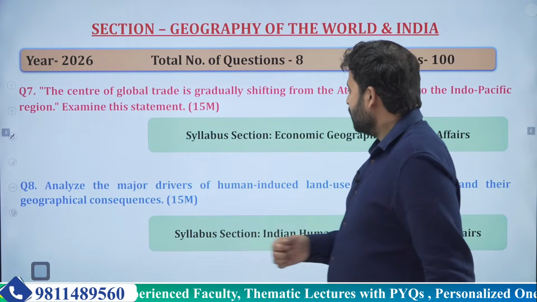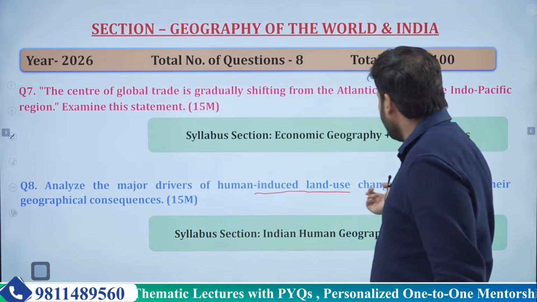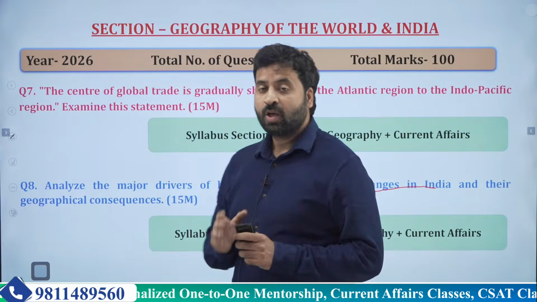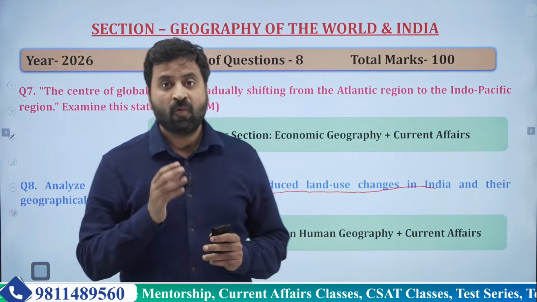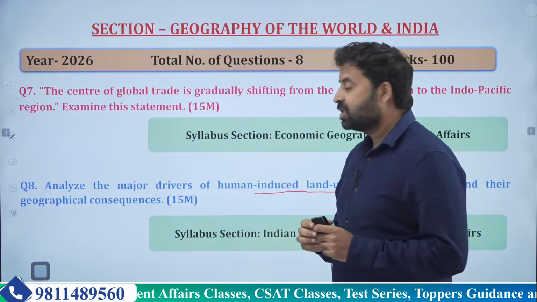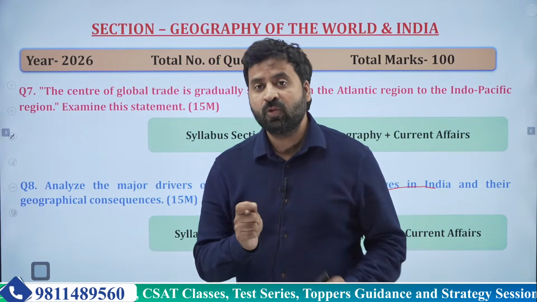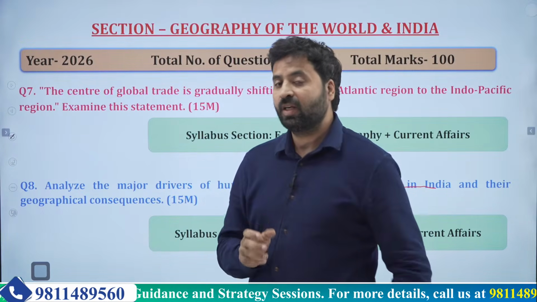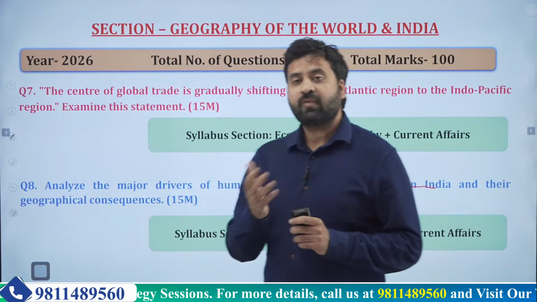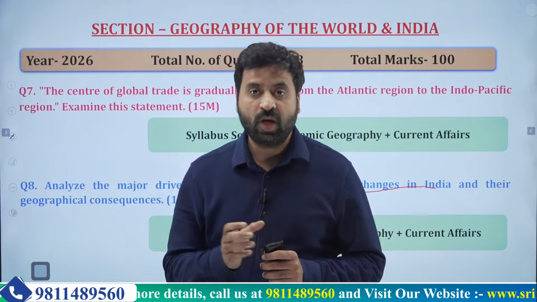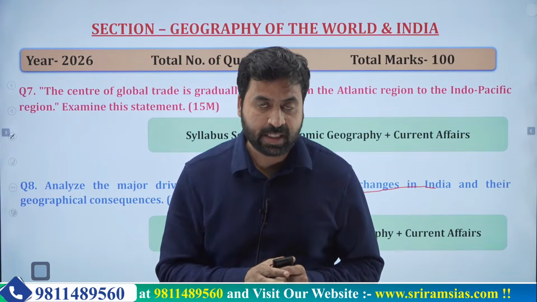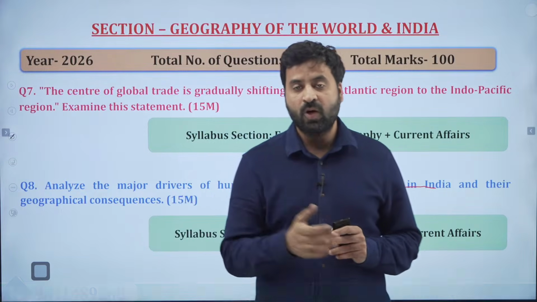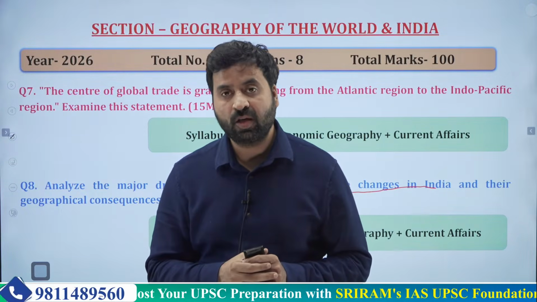Finally, we have a question on major drivers of human-induced land use changes in India and their geographical consequences. So again, there are two keywords. What are the major reasons for the land use changes, especially related to humans? And secondly, what are their geographical consequences? After writing a good introduction, you have to write two different subheadings in the body part: human-induced land use changes, their causes, and finally their geographical consequences.